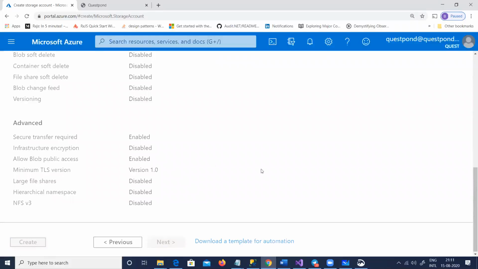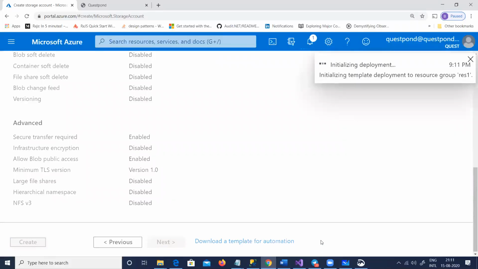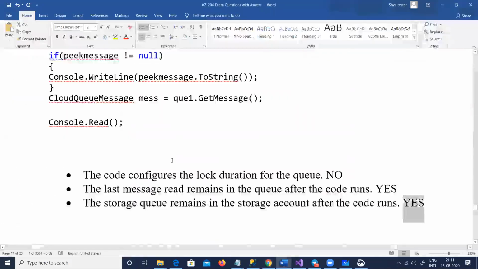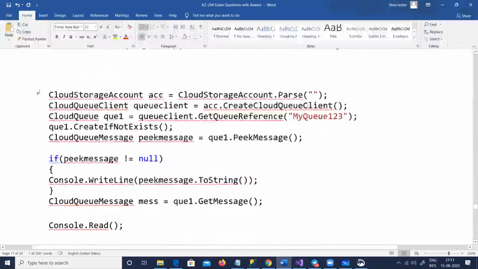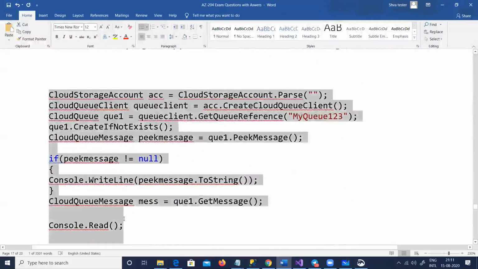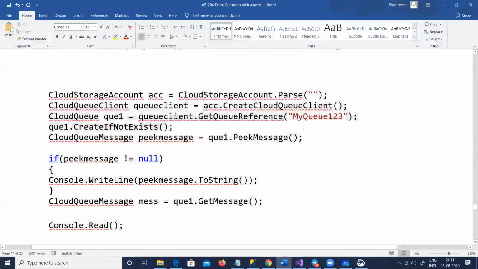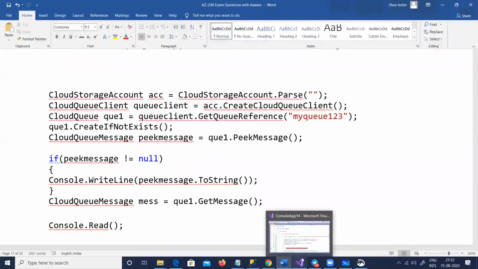And what we will do is we will use the same code. So this code out here, I'm going to copy this code. So we will use the same name of the queue, myq123. Now please note, you cannot have queue names in capital. Don't ask me why, but the queue names in Azure cannot be given as capital. So what I'll do is I'll open Visual Studio out here. So let me open Visual Studio.